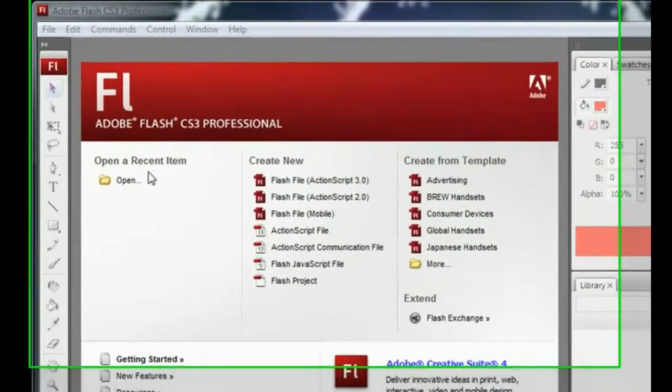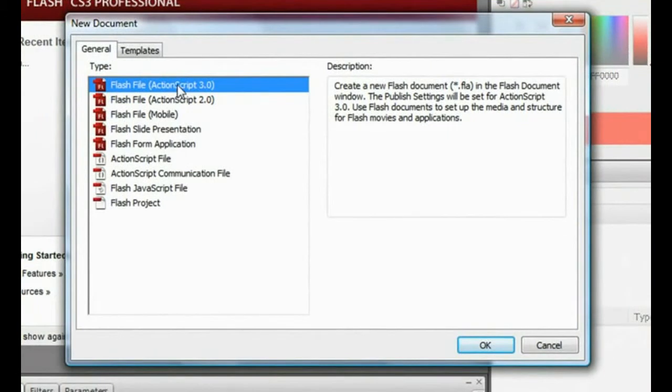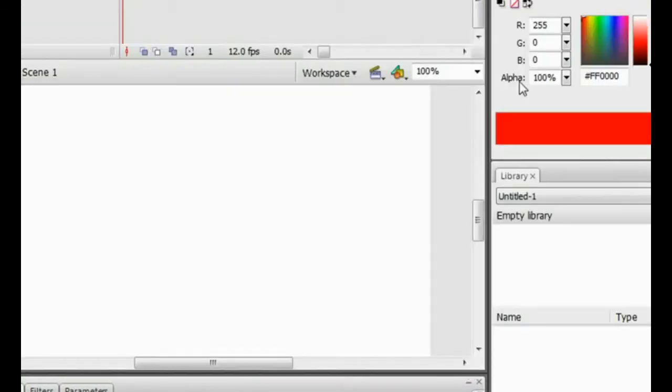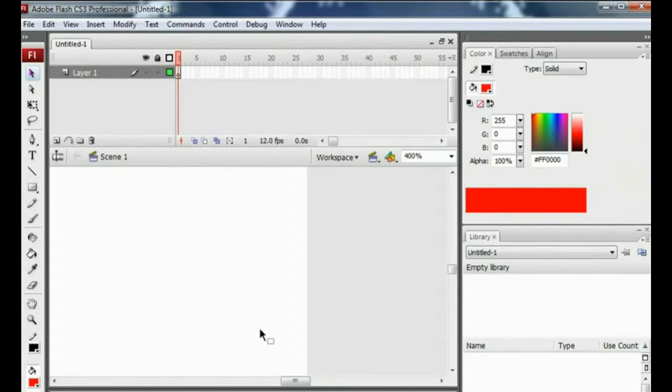First thing we're going to want to do is go to File, New. Doesn't matter what type of action script, but anyways, I'm just going to do action script 3.0 and click OK. Alright, so now that we're in a new frame, I'm going to zoom in to 400%. I'm going to come up to the top right corner, and here I'm going to make our two basic buttons.